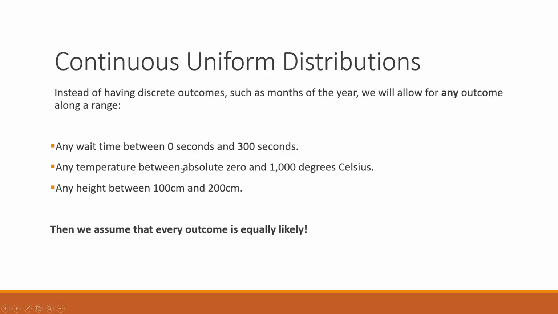Same too for any temperature between absolute 0 and 1000 degrees Celsius. 1,473 degrees Celsius is the range there, but there are infinitely many values that you could fall in for each of those. Same for heights. You could be 100.2 centimeters tall, and that would be in the range between 100 and 200 centimeters. So we're going to have our range of allowed values, and then what we're going to do for a uniform distribution is assume that every outcome is equally likely.